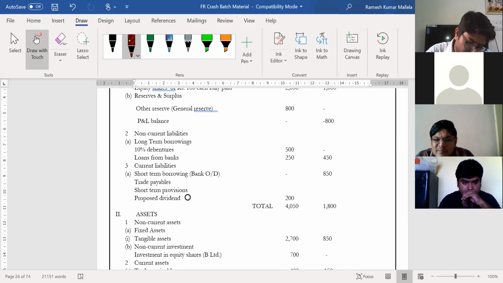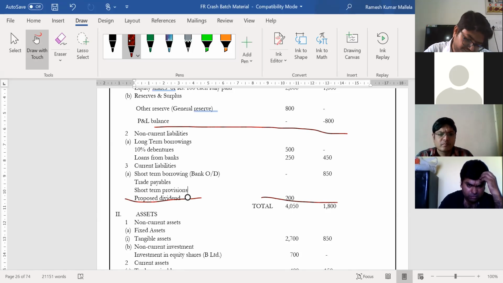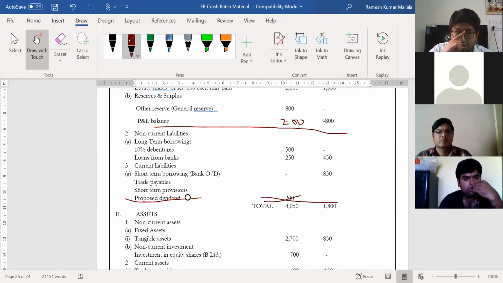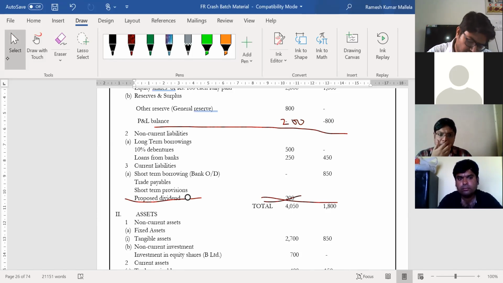There is proposed dividend here. Please add the 200 to your P&L. Make it 200 here. Please strike it off in proposed dividend, because right now proposed dividend should not be part of the balance sheet. It is a post financial year item, so a post balance sheet item. So it should not come as part of the balance sheet. Please make that change. Next.